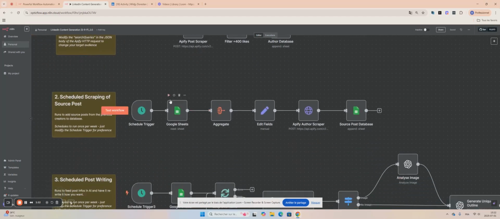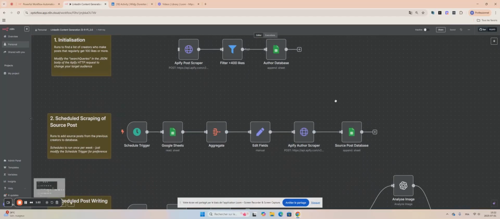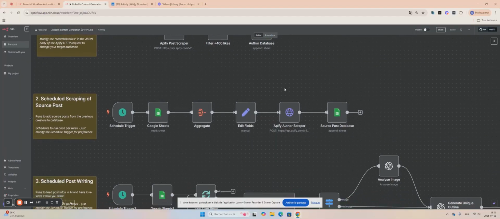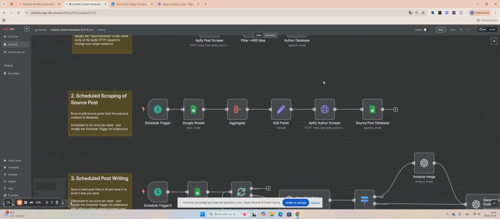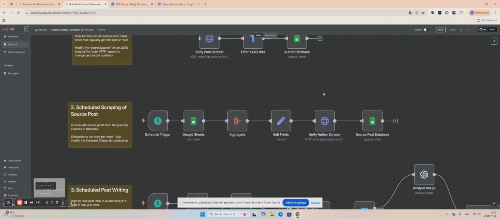And then from there, we will scrape the actual creators of those posts, because the creators who get that type of likes will get more interaction, and are usually higher quality and get more leads and everything that we want while using LinkedIn. So we want to use them as inspiration for the posts that we're going to do.